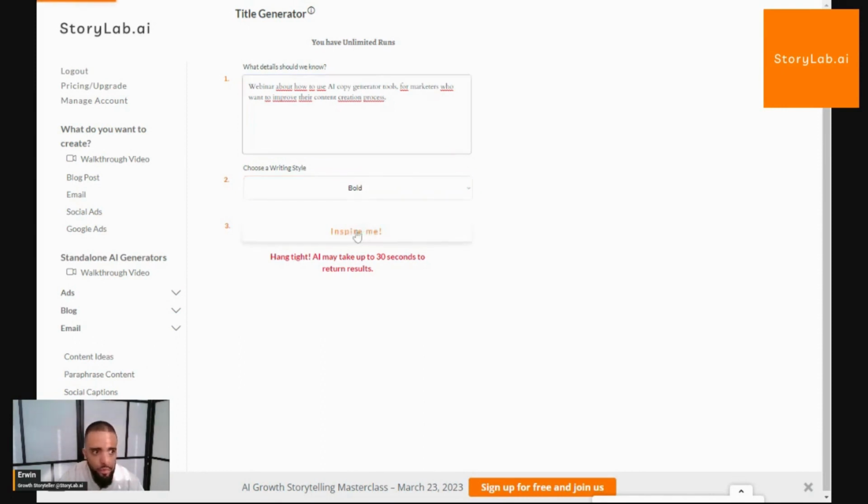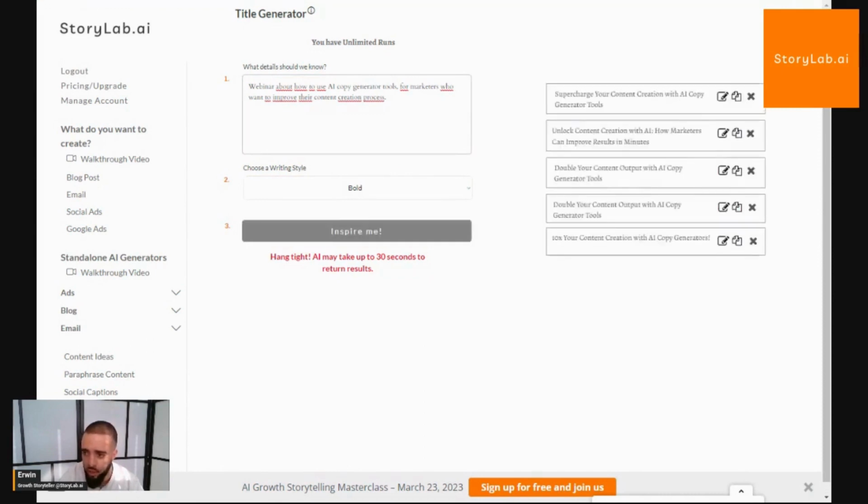And once again, you see in the top left-hand corner, the AI is thinking, and it comes up with 5 really nice, ready-to-use titles that I now get to select one. So supercharge your content creation with AI copy generator tools. That's nice. Unlock content creation with AI. That sounds a little bit more bold. Double your content output with AI copy generator tools.